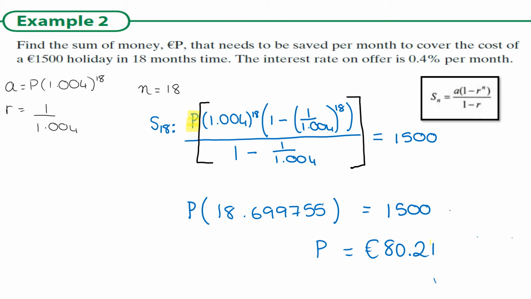Remember, we are working in money here, so we are always going to round to 2 decimal places. So we had said 1,500 divided by 18 months, you'd need to save about €83.30. So we're actually saving over €3 less than what we would if there were no interest. So this is a perk of saving in a bank rather than putting it in your piggy bank at home, because you will get that little bit, and every little bit helps.